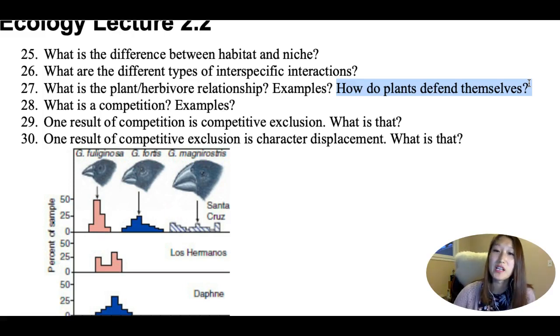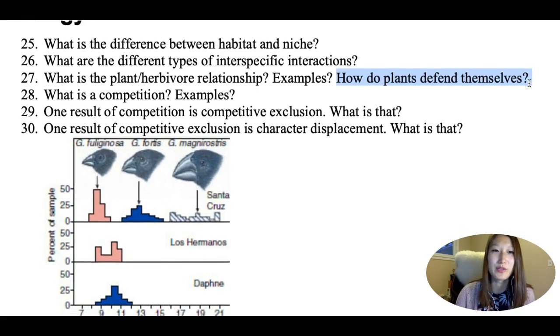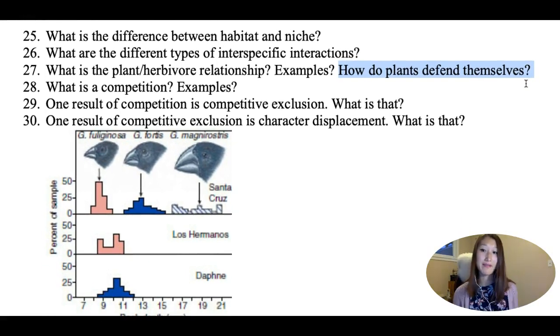Some plants use other little insects to protect themselves. So some plants could have ants living in them. Some plants could bring over some wasps to get rid of the caterpillars.